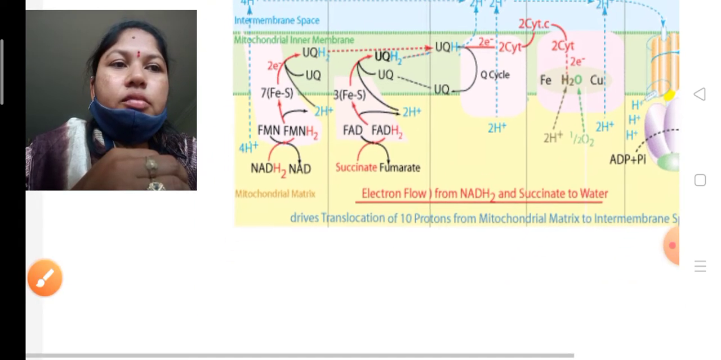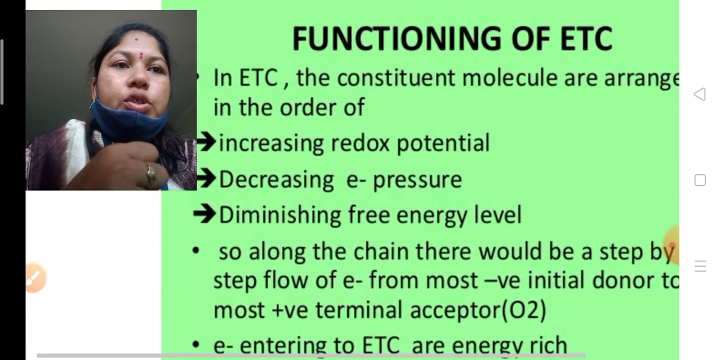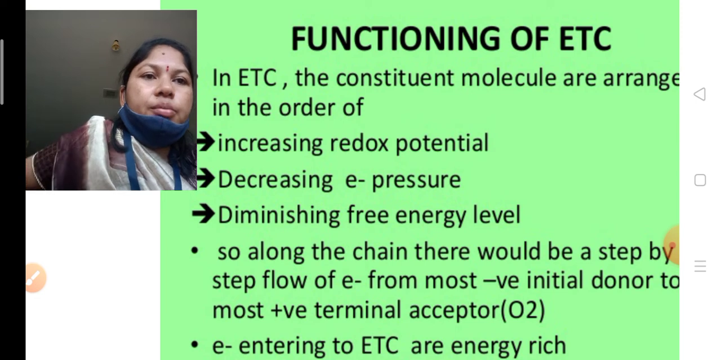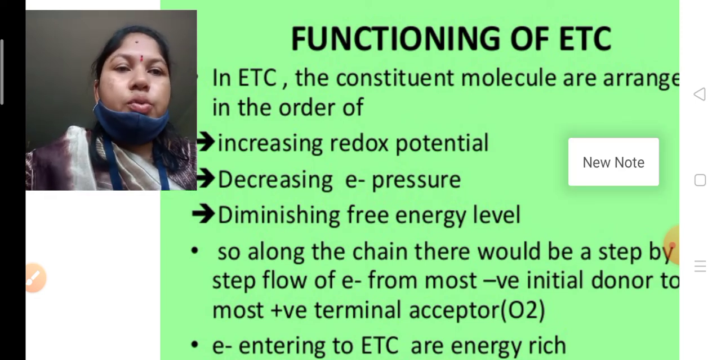See next, this is the functioning of ETS, how it can function. Automatically the energy levels are also produced, decreasing the electron pressure.